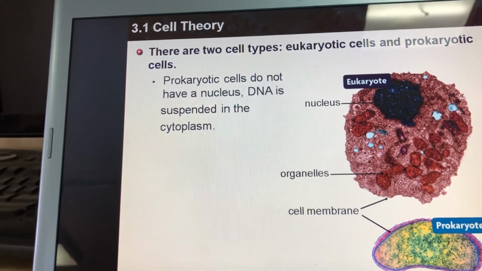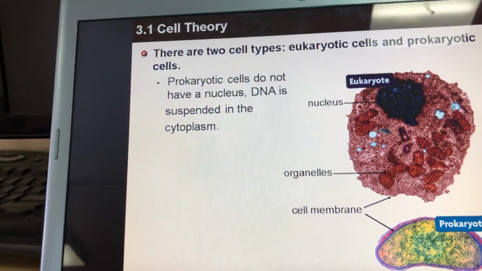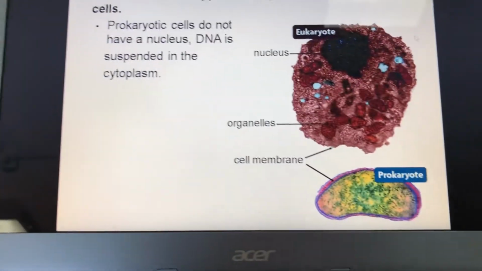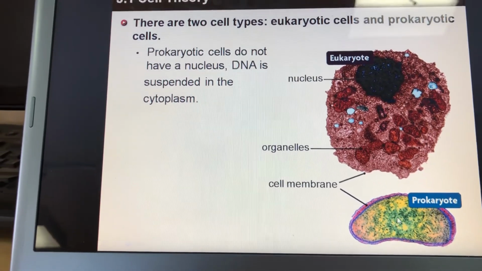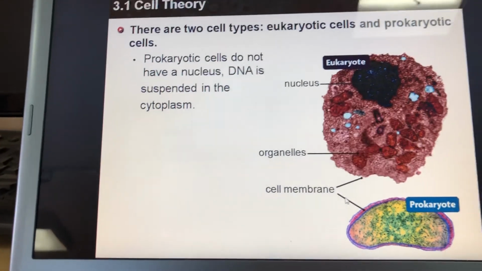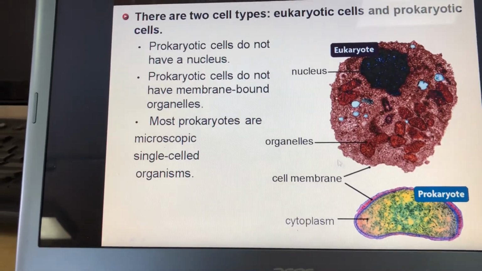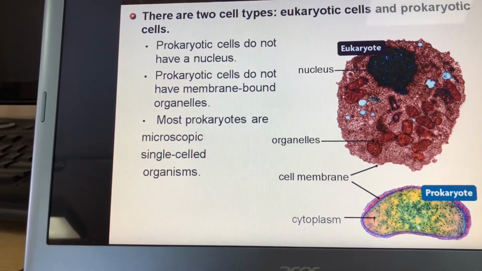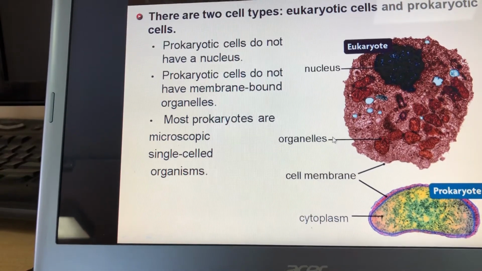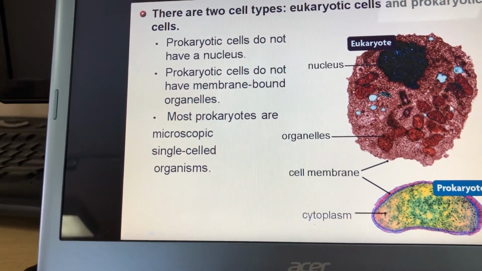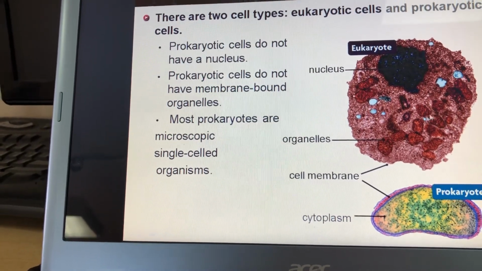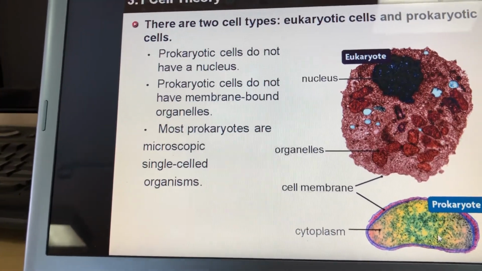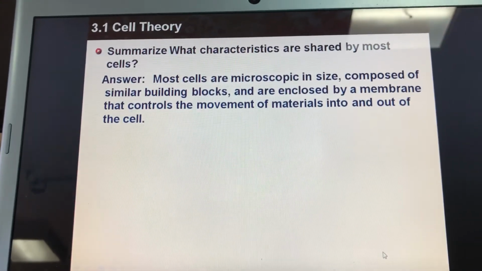Prokaryotic cells, on the other hand, don't have a nucleus, so if you look here, no nucleus in the prokaryotic, the DNA is suspended in the cytoplasm. Also, most prokaryotes are microscopic single-celled organisms. They don't have membrane-bound organelles. The only organelle they have is the ribosome, and we will talk about it later.